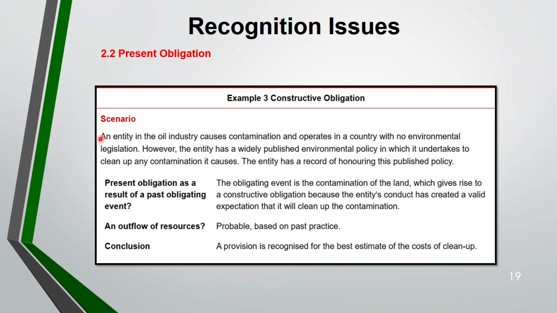So, an entity in the oil industry causes contamination and operates in a country with no environmental legislation. Now, the entity has published an environmental policy to clean up the contamination. The entity has a record of honoring this policy. You see, in the past they used to do it. So, there is an obligating event.